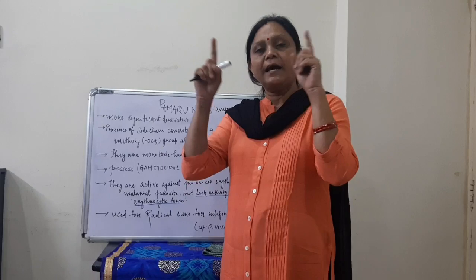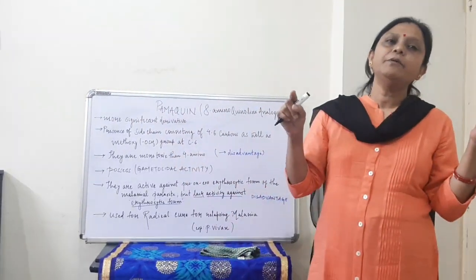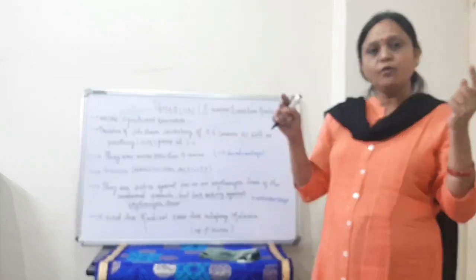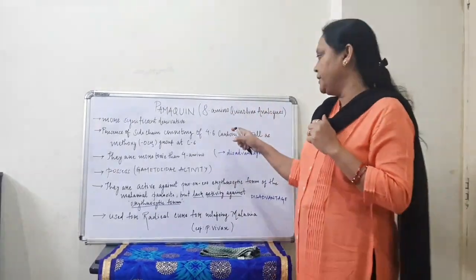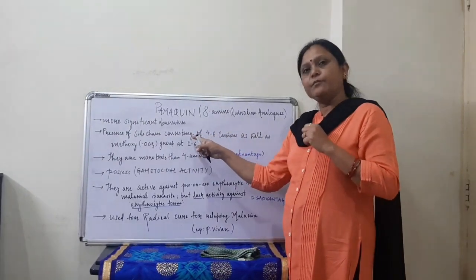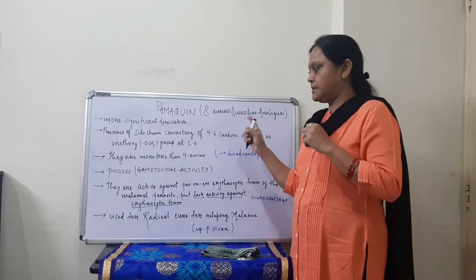That means we will have the nucleus of quinoline. In its 8th position there will be an amino group, and along with that there will be a side chain also of amino group, and that side chain will be of how many carbon? It will be from carbon 4 to carbon 6.